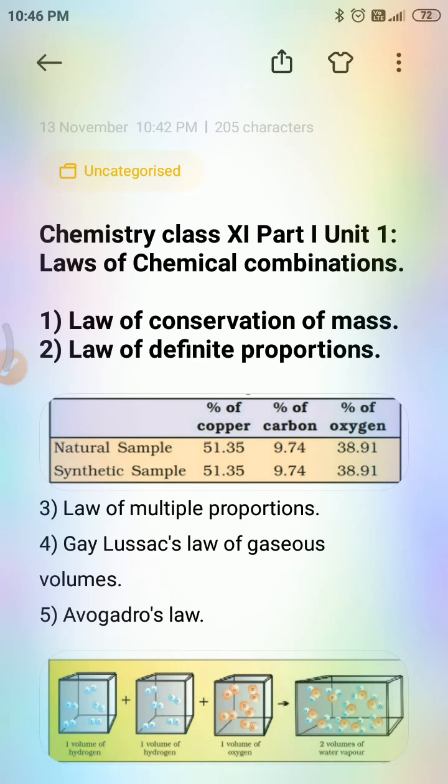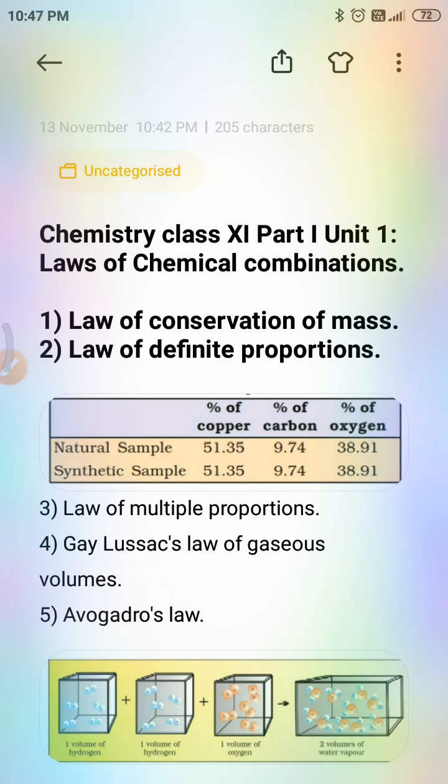The second law is law of definite proportions. Sometimes this law of definite proportions is also called law of definite composition. This law was given by French chemist Joseph Proust.